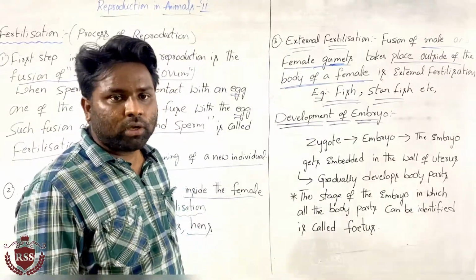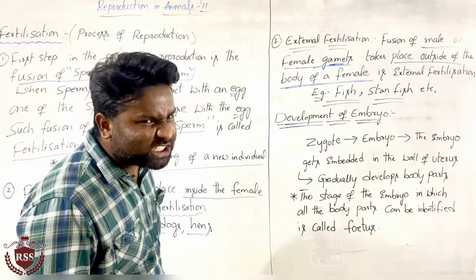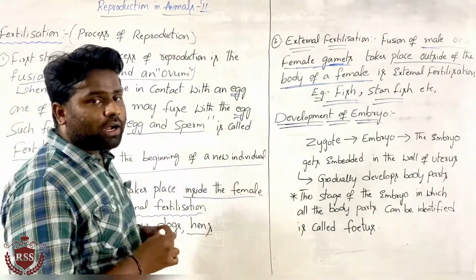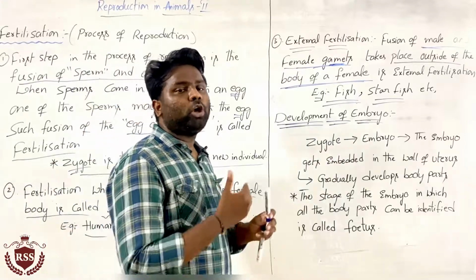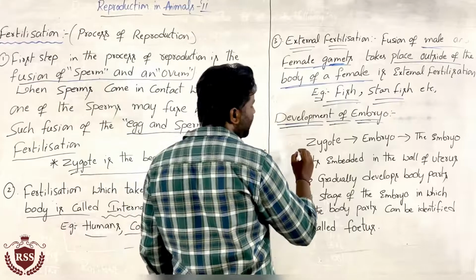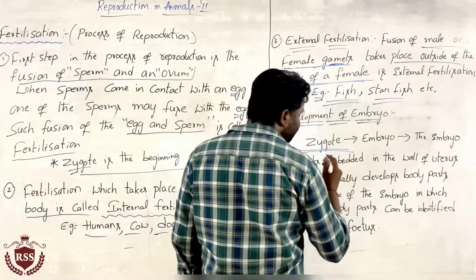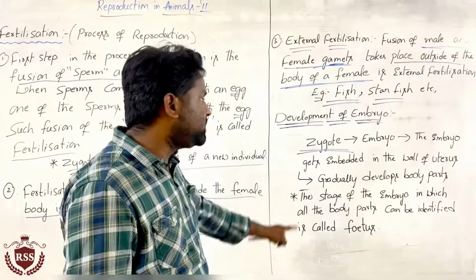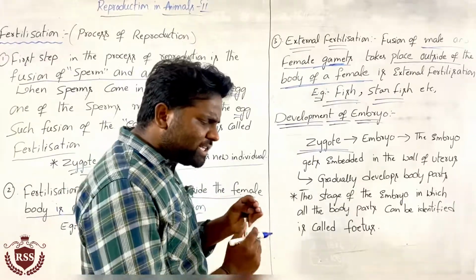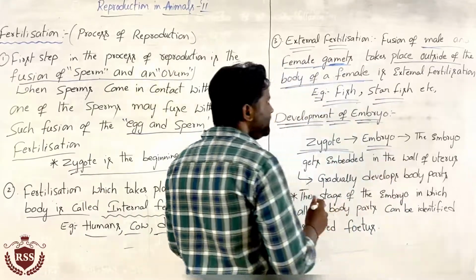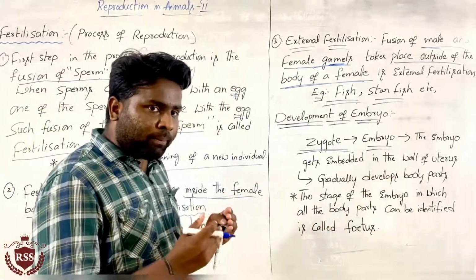In that process, the first stage is the zygote. Now we will see how the embryo develops. The first part produced after fertilization is the zygote. The zygote develops into an embryo.